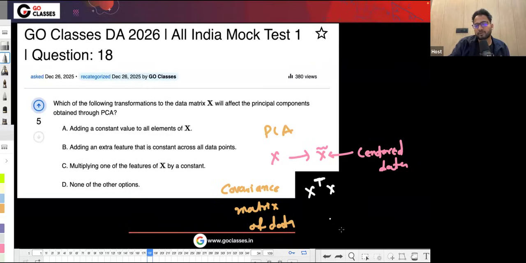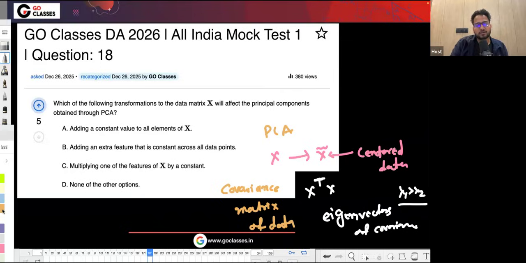So you find the eigenvectors of the covariance matrix, then take the highest eigenvalue, then the second highest eigenvalue, and so on. This is how PCA works.